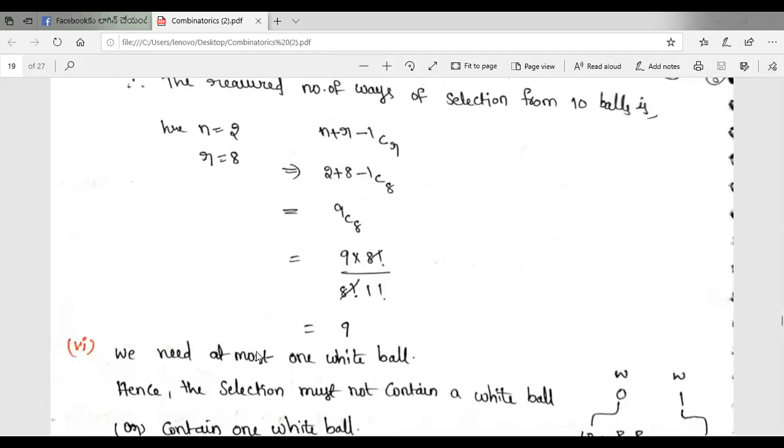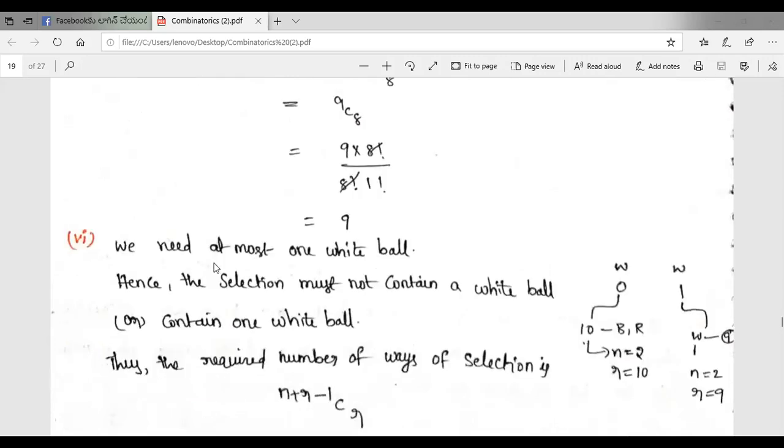At most one white ball is selected means we may select a white ball, or we may not select a white ball. So among the 10 balls, a white ball may or may not be present. So we need at most one white ball, hence the selection must not contain a white ball or contain one white ball.